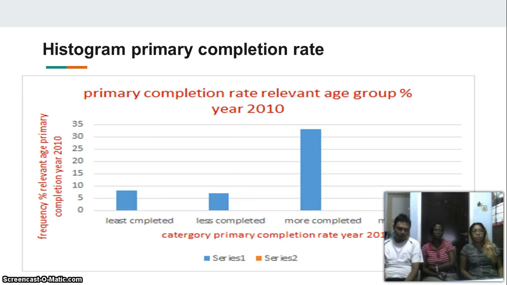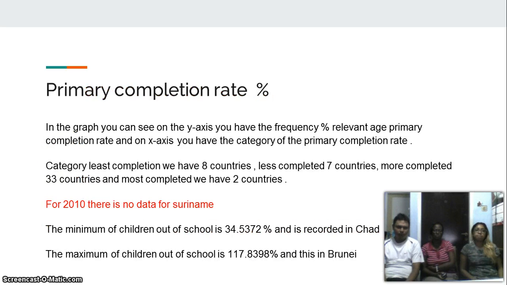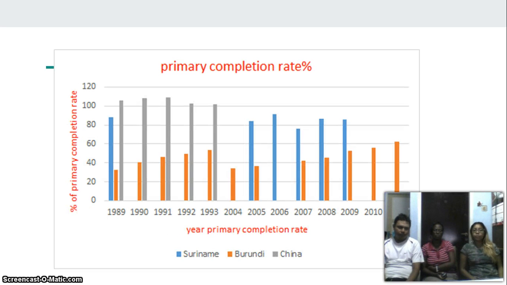The primary completion rate. In this graph, you can see that in the category completion, we have 8 countries less completed, 7, and more completed 33 countries. The minimum of children out of school is 34%, recorded in Chad, and in Brunei we have the maximum of children out of school, 117%. Here we also included Suriname because there was data for Suriname. So you can see that Suriname and China have primary completion the most, more than Burundi.